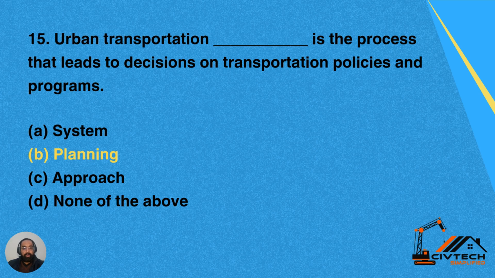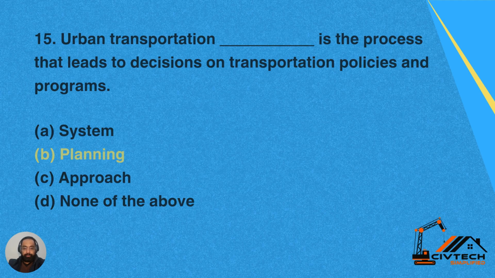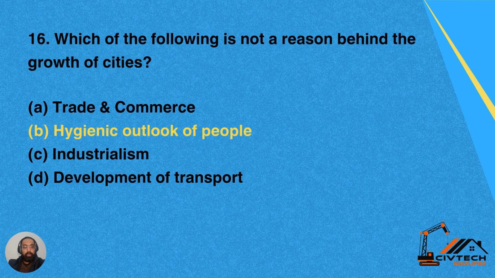Question 15. The urban transportation dash is the process that leads to decisions on transportation policies and programs. Option A, system. Option B, planning. Option C, approach. Option D, none of the above. Yes, urban transportation planning is the process that helps the planners or decision makers for making good decisions on transportation policies and programs. So B is the correct answer for this question.